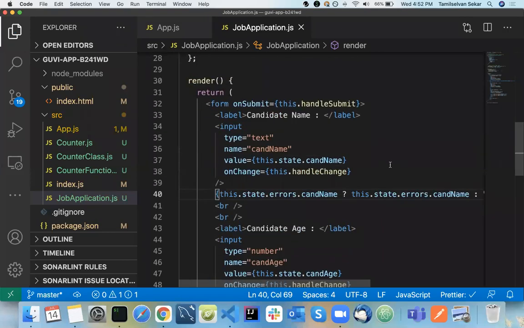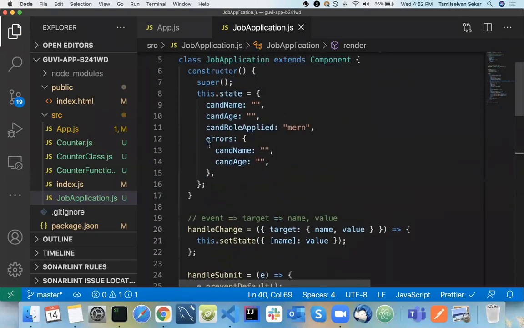So I have a particular object called errors inside my state. I'm going to validate each and every candidate name. If it is empty, I will have a message here, like your candidate name is empty, and I will update the state. The same way, I will update my candidate age as well. If the age is less than 18 or it is empty, I will have a message, like please check your age. So we can have it that way.